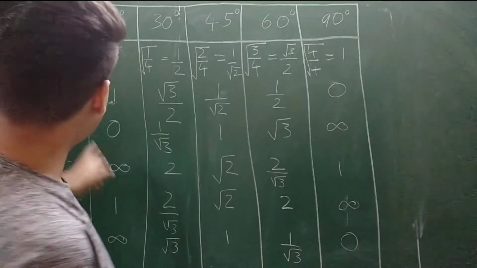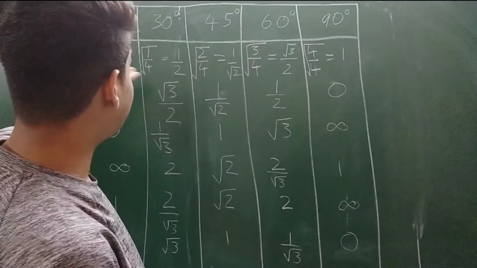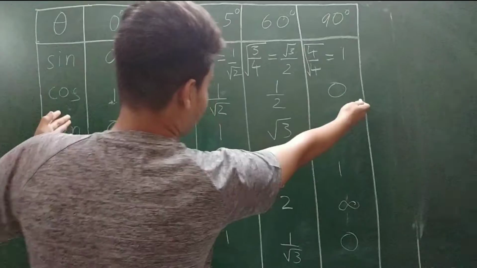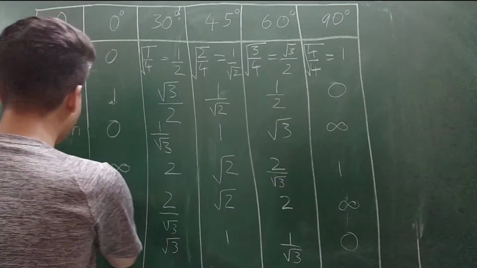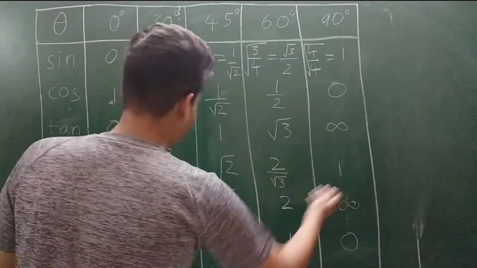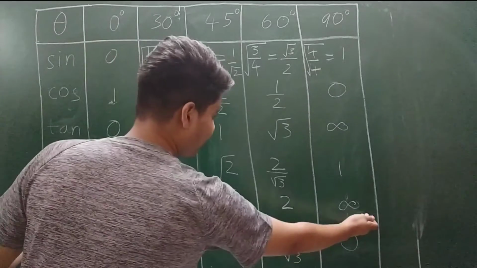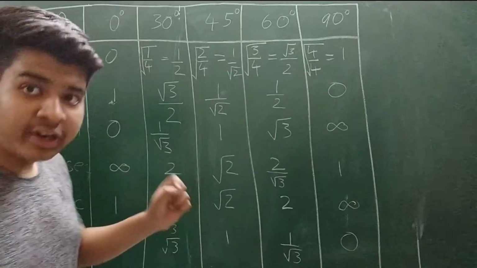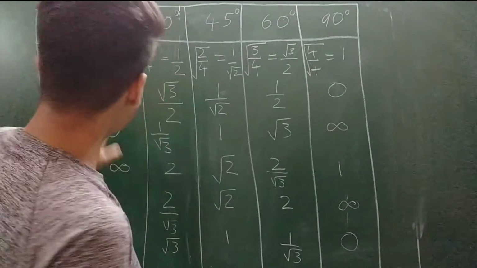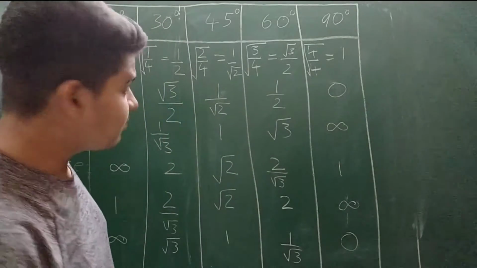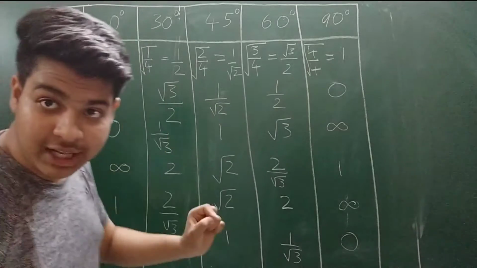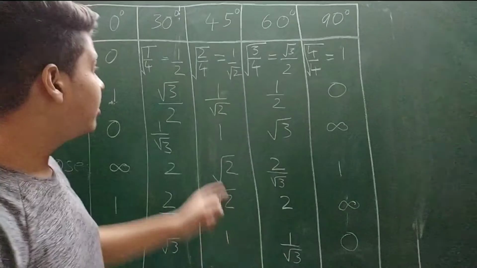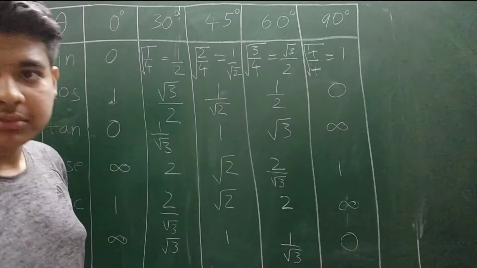And friends, as you can note, sine I have written from 0, 1 by 2, 1 by root 2, root 3 by 2, 1. And cos is opposite. Similarly, as we write cosec from left to right, the same values apply for sec, but from right to left. Please note it down as it's important for the trigonometry chapter, because the coming questions will be based on these angles only, even in board examinations. If you are studying from a board point of view, then please note it.